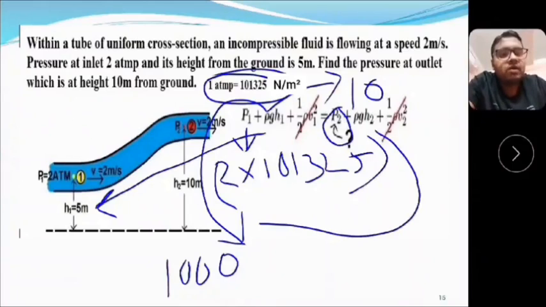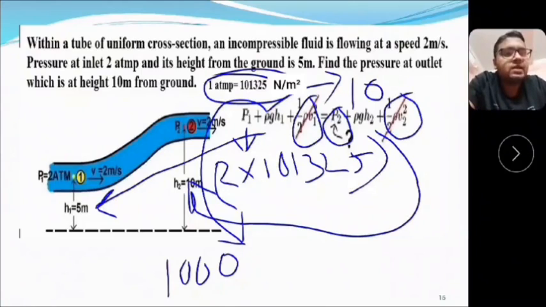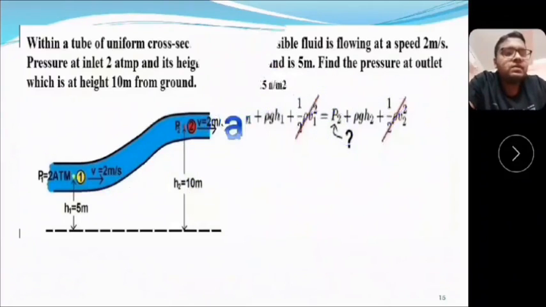Here this is the value of H2, 10 meter. These two terms, half rho V1 square and half rho V2 square, are cancelled on both sides because V1 equals V2. Now if we calculate this, we will get P2 in the unit of Newton per meter square. If we divide this value by 101325, then we will get the value of P2 in atmospheric pressure unit. Please do it yourself. Thank you.